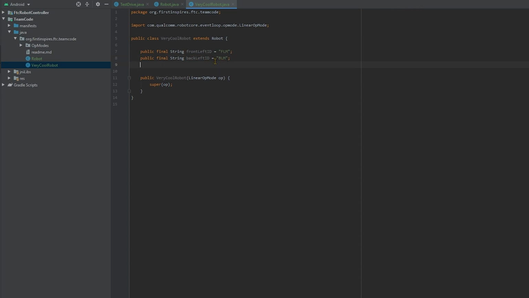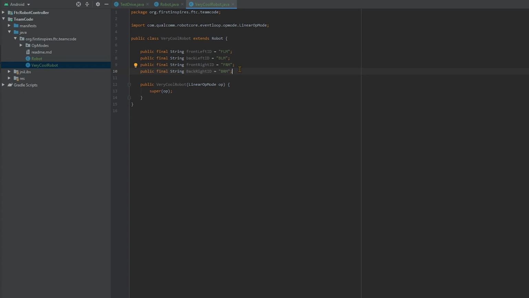We'll need one for the front right motor, and we'll call that "FRM". And we'll need one for the back right motor, so we'll call that "BRM". There we go. Now that we have our motor IDs, we'll need to add the motors to the list.